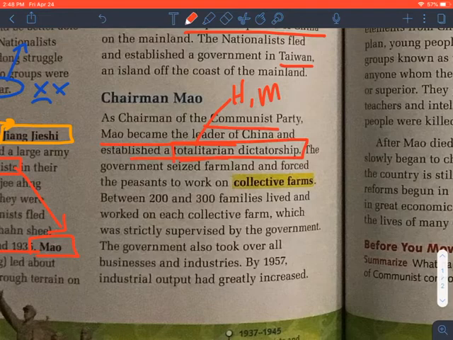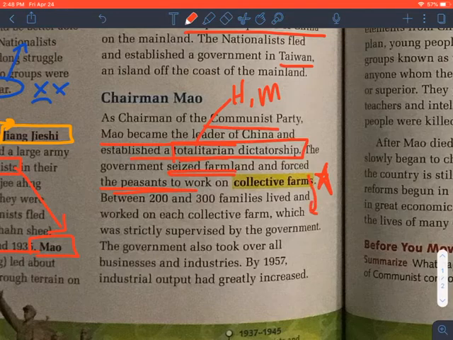The government seized farmland. So these are actions of totalitarians. Forced the peasants to work on collective farms. And I notice this word collective farms is bolded, which tells me it must be important. Between 200 and 300 families lived and worked on each collective farm, which was strictly supervised by the government.